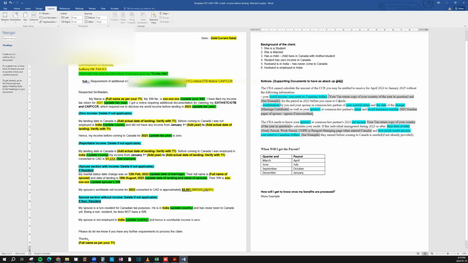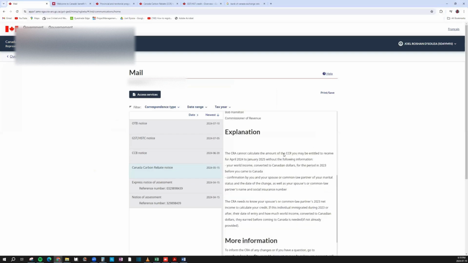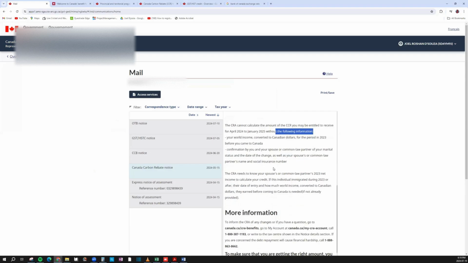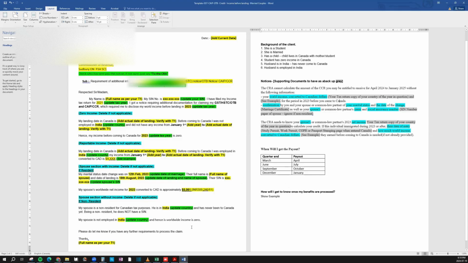My answer is, as of right now, if you look at the notices, the CRA has just asked you for information. They've just said that we need the following information. They haven't asked for documents explicitly. So my suggestion at this point in time is just submit this letter. If they have any further questions, then that's when you can submit all of these documents.